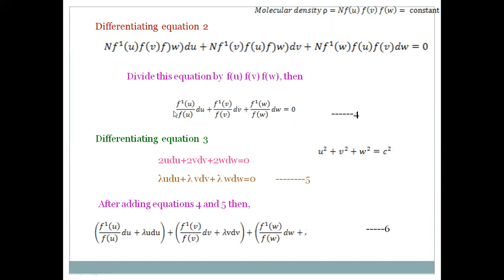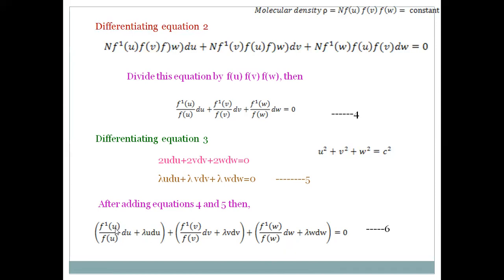f dash of u by f of u du plus lambda u du plus f dash of v by f of v dv plus lambda v dv plus f dash of w by f of w dw plus lambda w dw is equal to 0. When we observe this equation, the first term is a function of u only. The second term is a function of v only. Similarly, the third term is a function of w. So if this equation is totally 0, it is nothing but individually every quantity goes to 0.